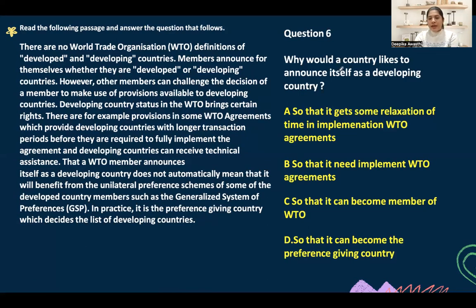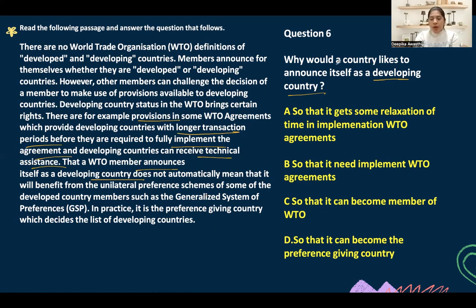Why would a country like to announce itself as a developing country? Say developed country, why say developing yourself? Because when a country declares itself a developing country, it brings some provisions in some WTO agreements which provide developing countries with longer transition periods before they are required to fully implement the agreement. Also, they receive technical assistance, so they receive some benefits, and that's why they announce themselves as developing countries. But it doesn't automatically mean that they will get those kinds of preference schemes. Ultimately, that list will be decided by the preference giving country.